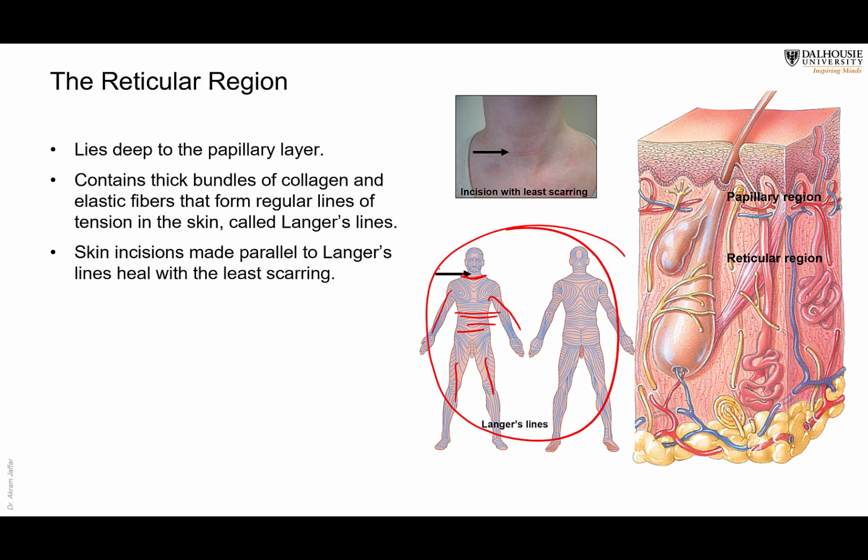Because if the surgical incision is done perpendicular to these lines, then these lines are the lines of tension in the skin. They are the lines of where the collagen and elastic fibers are located. So they will tend to pull apart the sides of the incision, and the incision gapes, and when it heals, it heals with a lot of fibrous tissue and scar tissue. That's why planned surgical incisions should be done parallel to these Langer's lines, so as not to subject the skin incision to a lot of pull from the fibers that are present underneath the skin.